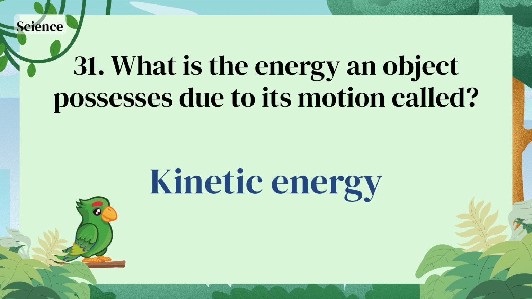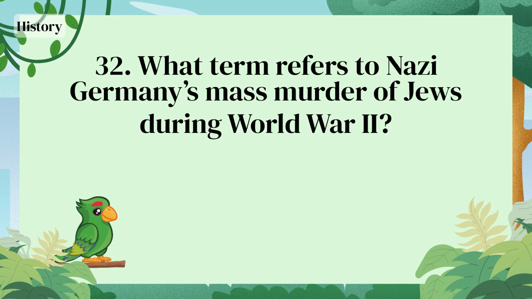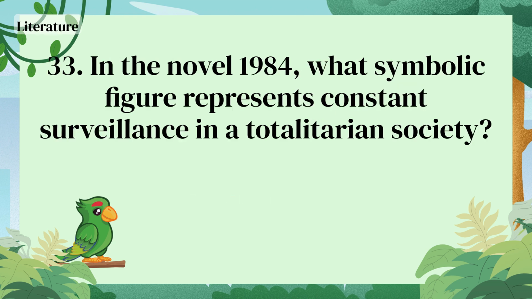Kinetic energy. What term refers to Nazi Germany's mass murder of Jews during World War II? Holocaust. In the novel 1984, what symbolic figure represents constant surveillance in a totalitarian society?